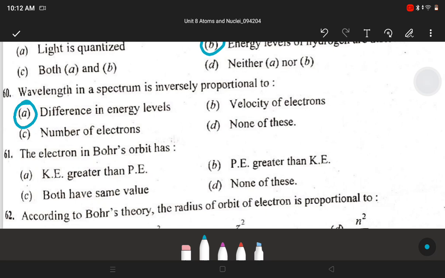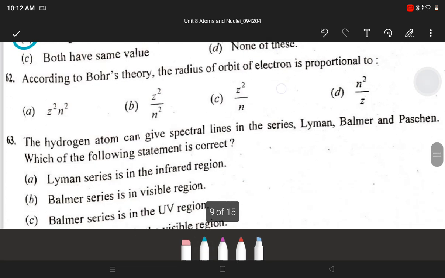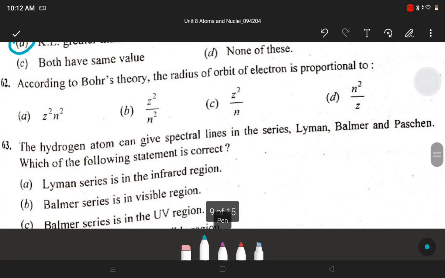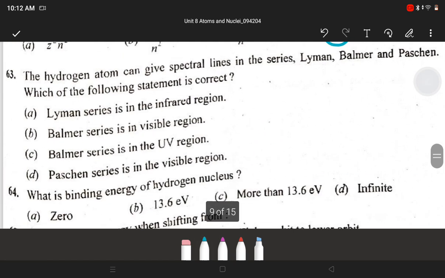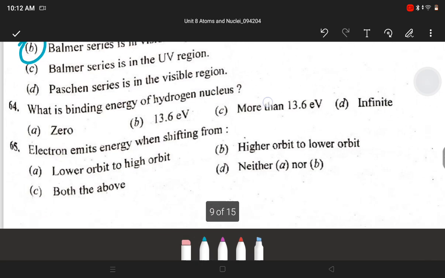Next, the electron in Bohr's orbit has A. Kinetic energy greater than potential energy. Next, according to Bohr's theory, the radius of orbit of electron is proportional to D. N squared upon Z. The hydrogen atom can give spectral lines in the series Lyman, Balmer and Paschen. Which of the following statement is correct? B. Balmer series is in visible region.